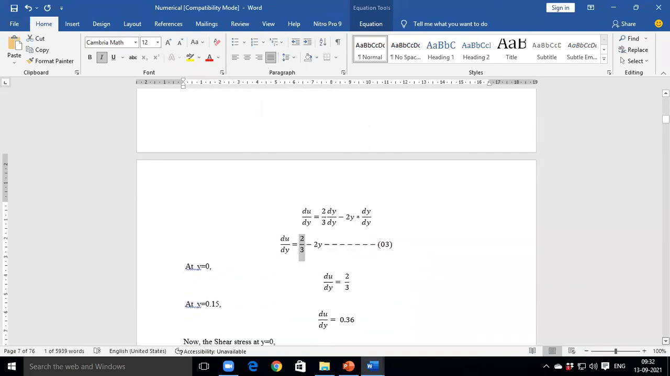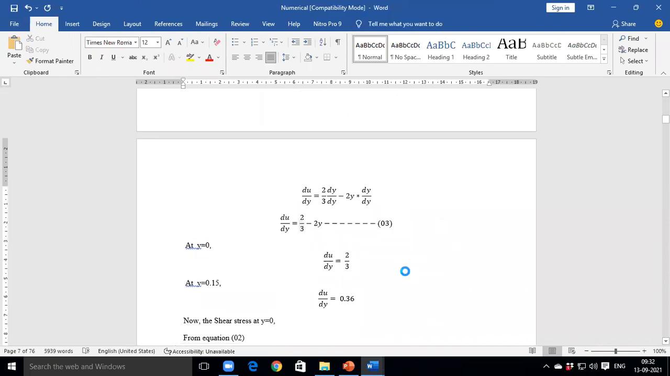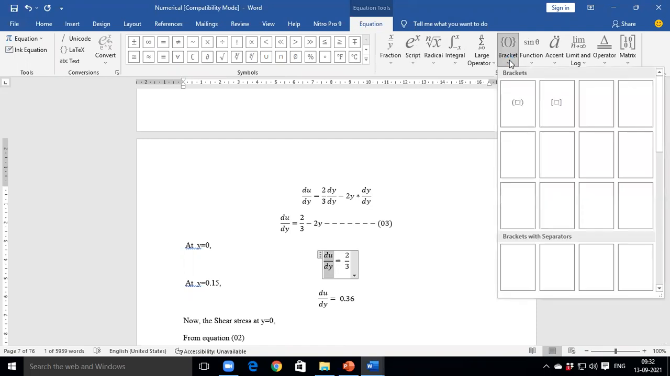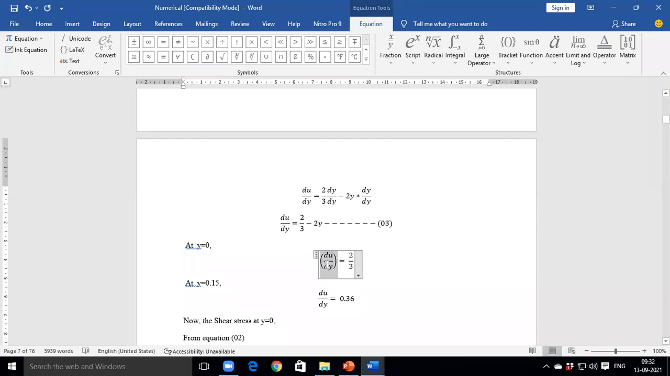Okay, derivative of y square is 2y with respect to y. So this is the derivative of u with respect to y. And from this equation, we need to find out du by dy at y is equal to 0. Okay. I will write in a different form like this. So y is equal to 0. Is it understood? Du by dy at y is equal to 0.